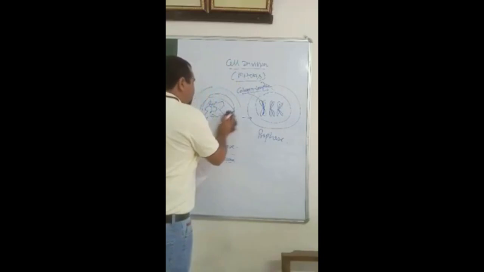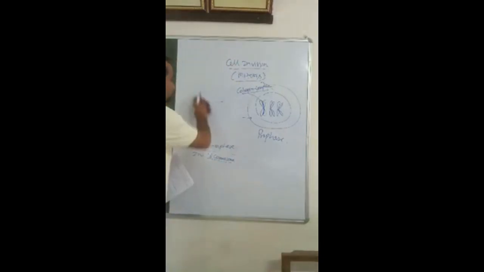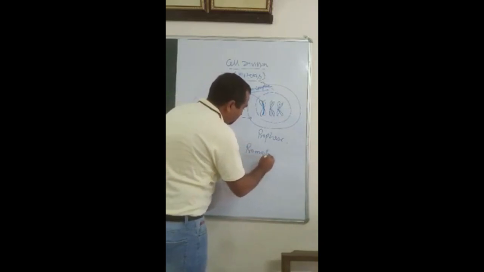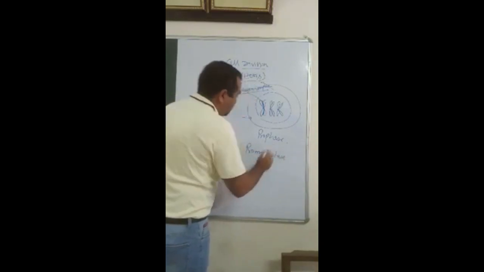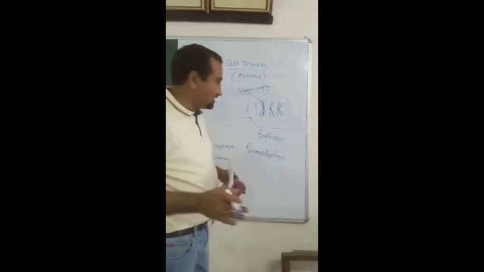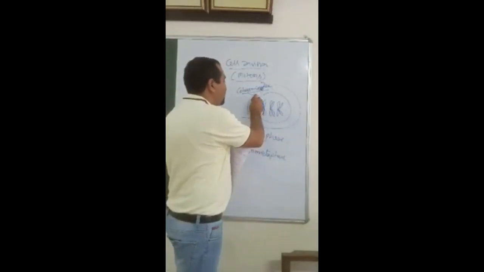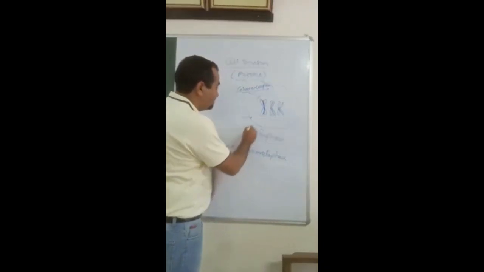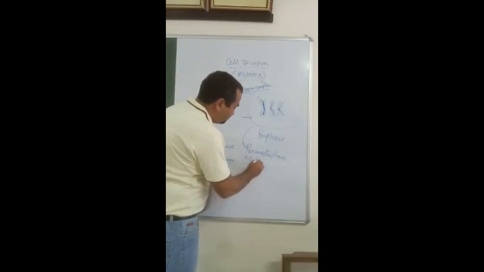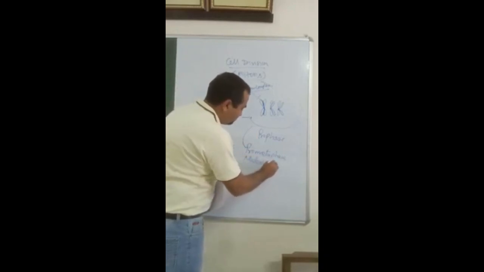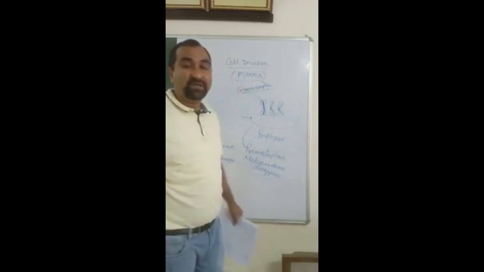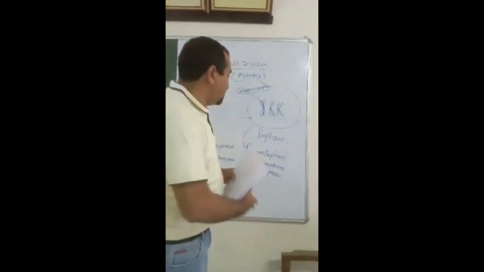The next step is the prometaphase. What happens in prometaphase? Chromosomes continue condensation. Now the nuclear membrane disappears. The nuclear membrane disappears in prometaphase.